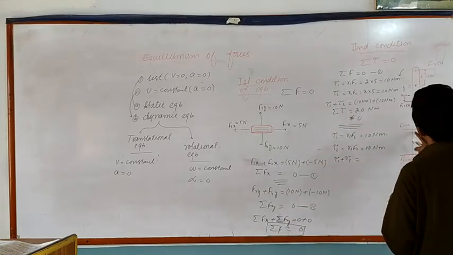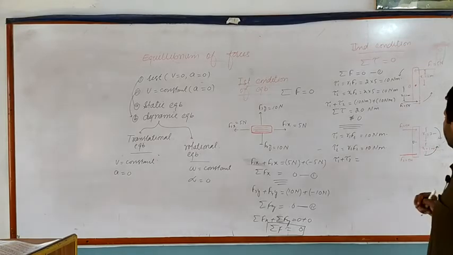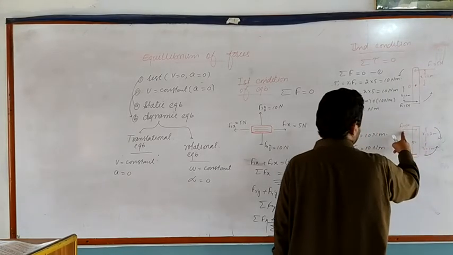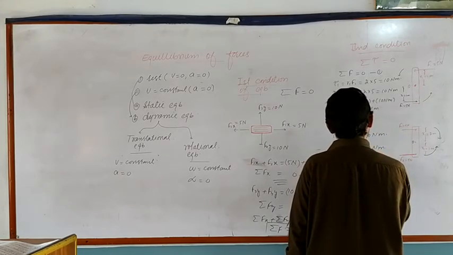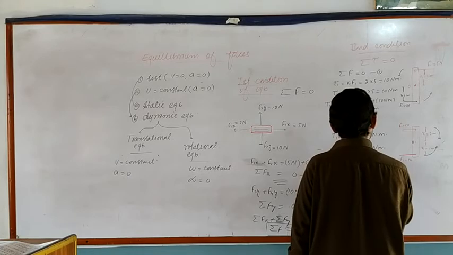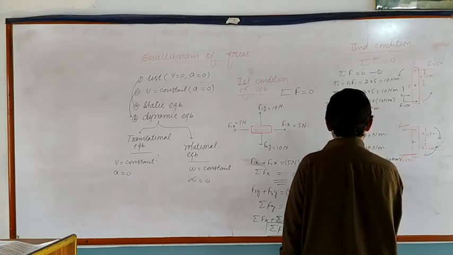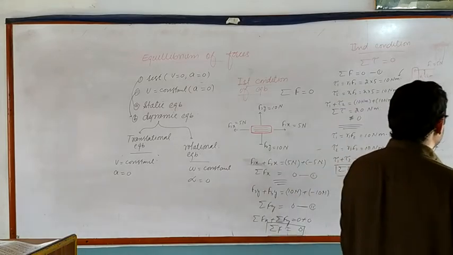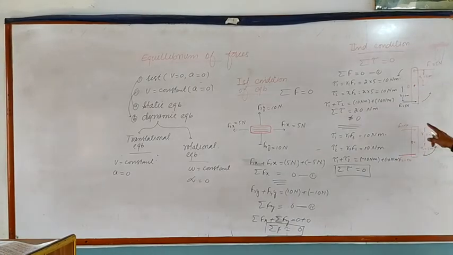Dear students, this force will tend to rotate this object clockwise, and this force will tend to move this object anti-clockwise. As clockwise torque is negative and anti-clockwise torque has positive value, we can write minus 10 Newton meter plus 10 Newton meter. Their sum will be equal to 0. We can write that the sum of both torques acting on this object is equal to 0. This object will not tend to rotate.